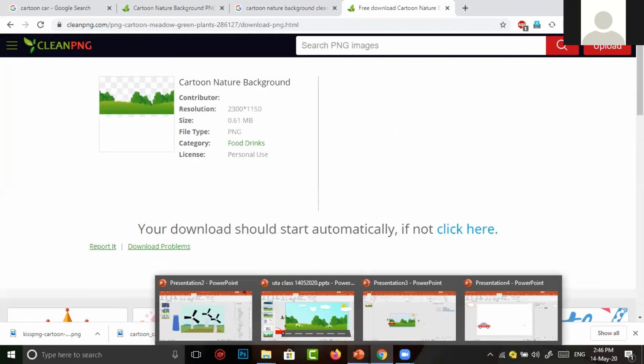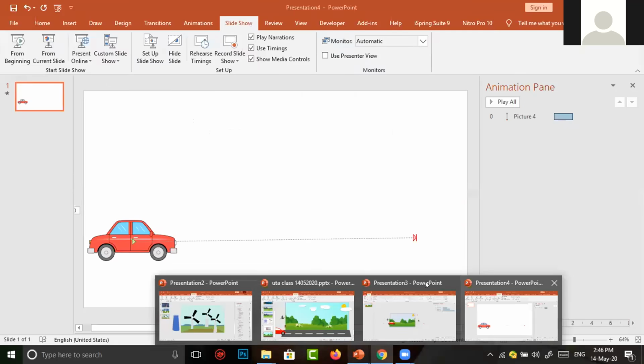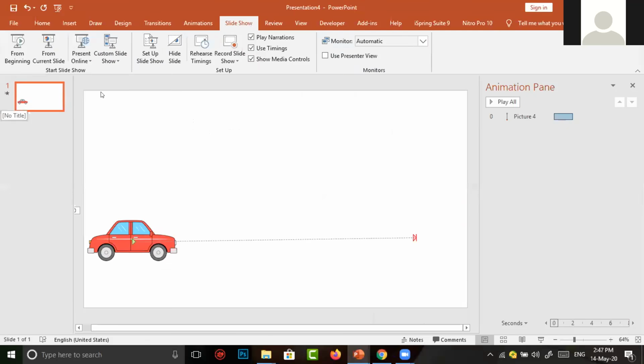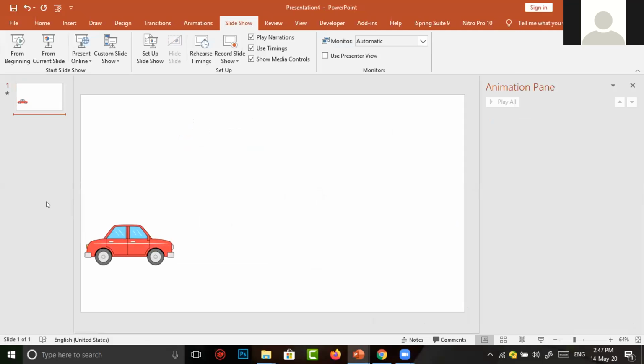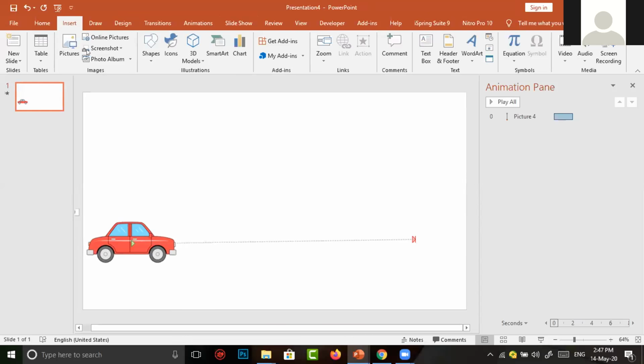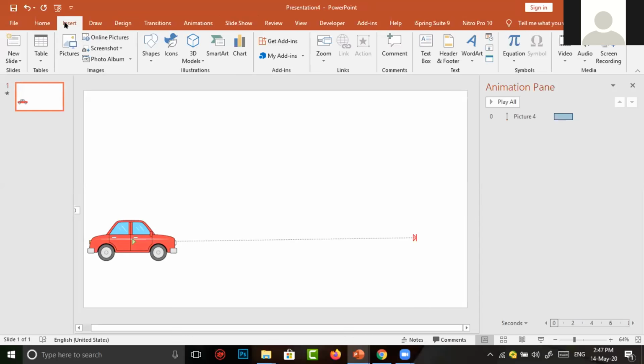Now I come back to my PowerPoint and our scene. Again I want to insert the image. To insert a particular thing, we have to go to Insert in the menu bar. In Insert, we choose Pictures.